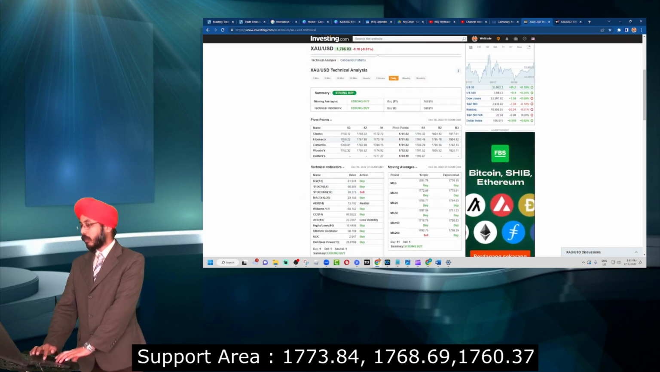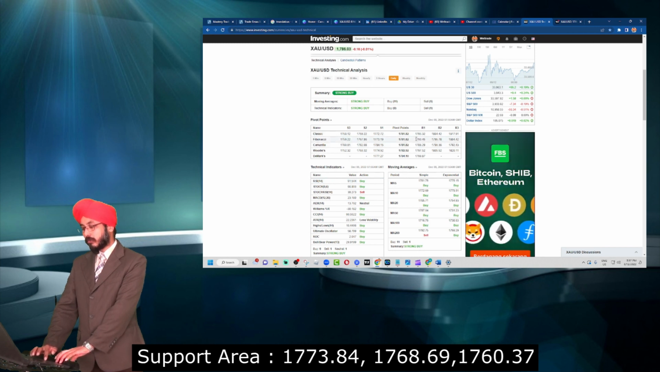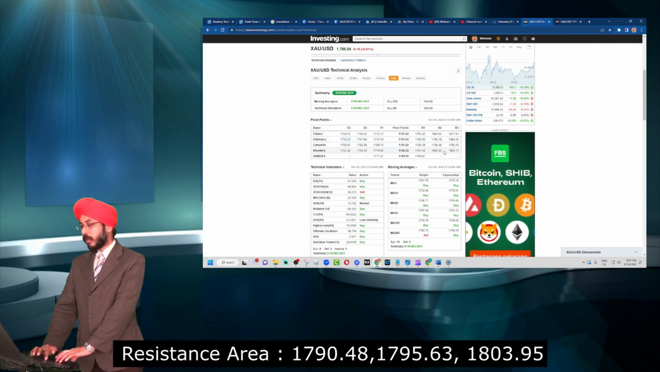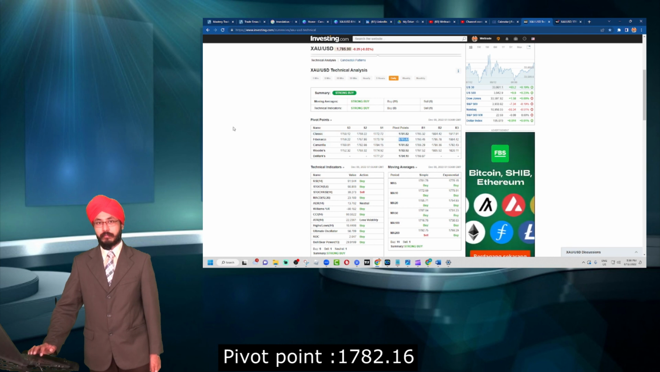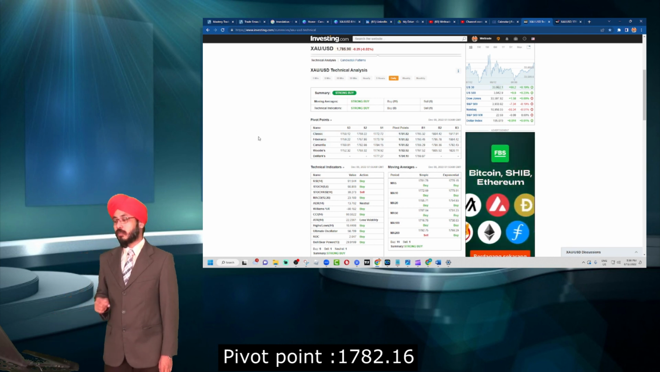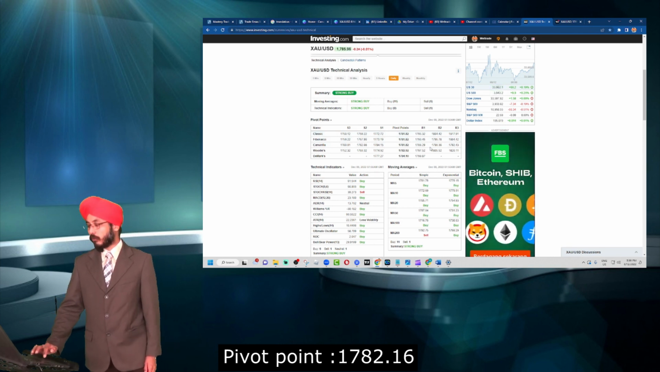1760.37, and our resistance 1 is 1790.48, and our resistance 2 is 1795.63, and our resistance 3 is 1803.95, and our pivot point is 1782.16. The first step that we need to do is look at what our technical